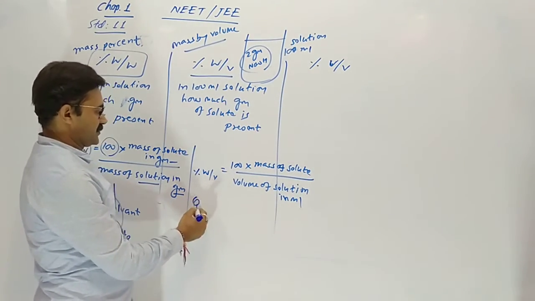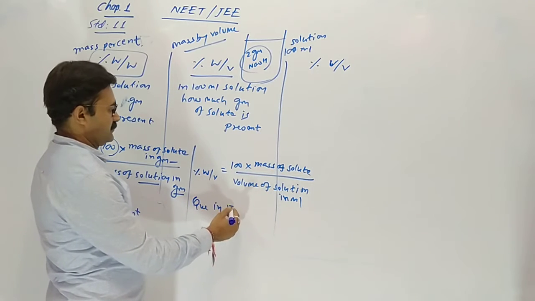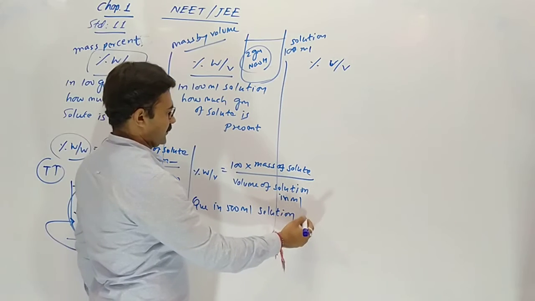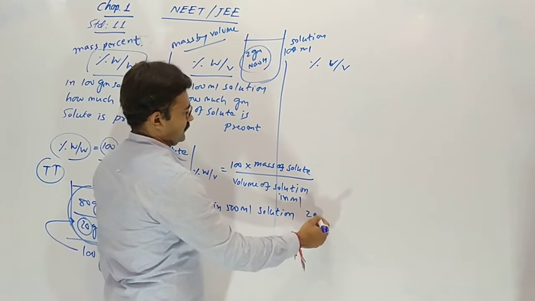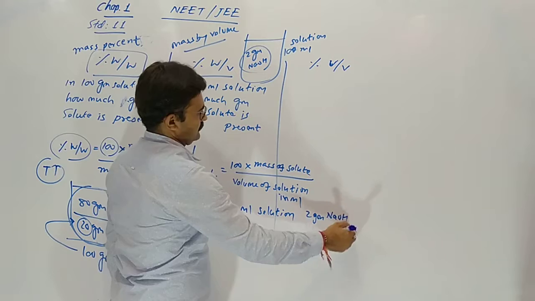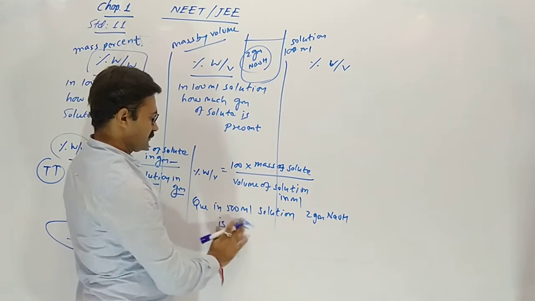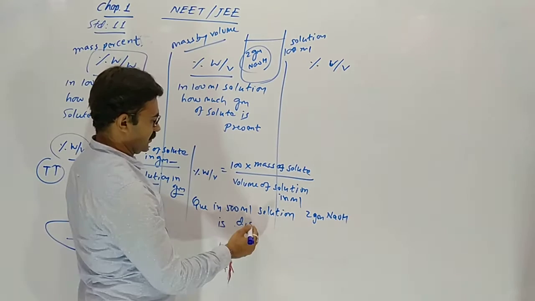I am giving you a question. In 500 milli solution, 2 gram NaOH is dissolved.